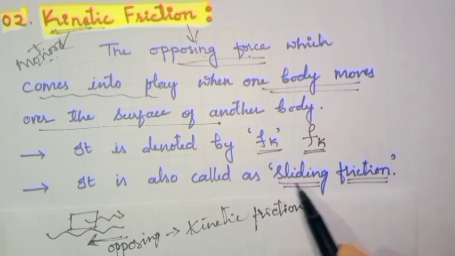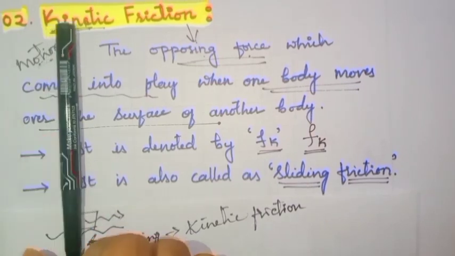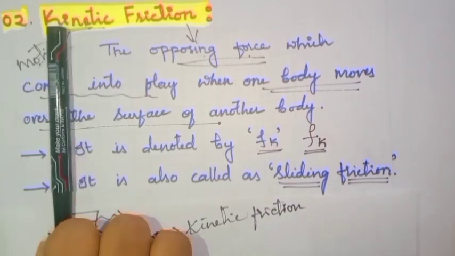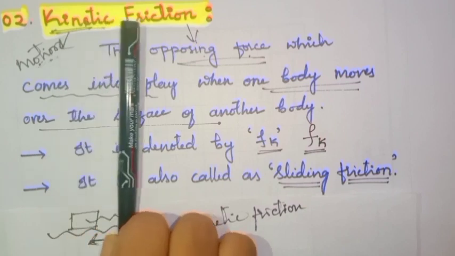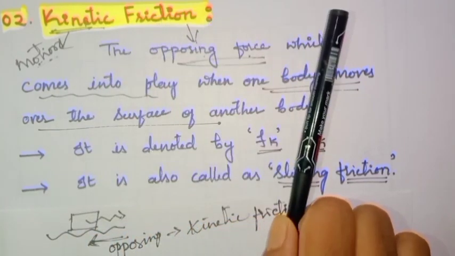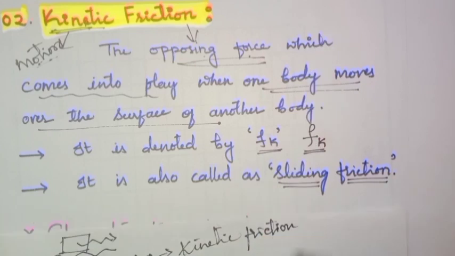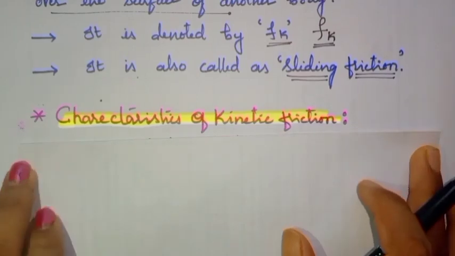Sliding friction in the sense that if we take this object and slide it like this, then it is in motion, but it is sliding on the surface. So that is what we call sliding friction. Is it clear? So we say kinetic friction is also called sliding friction. So let's go for the characteristics.